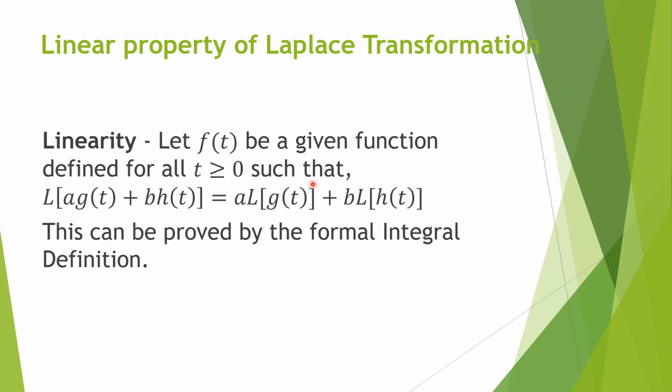such that Laplace transformation exists, and here we write some functions of t, like g(t) and h(t). By g and h, we mean two different kinds of functions, okay? One is, suppose, sin t, another is t square. So Laplace transformation of a g(t) plus b h(t), where a and b are constants, is a Laplace transformation of g(t) plus b Laplace transformation of h(t).